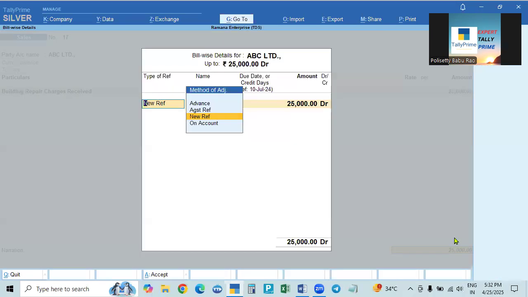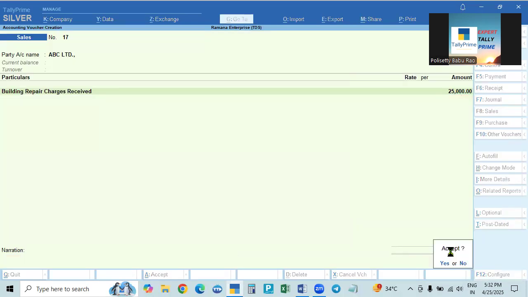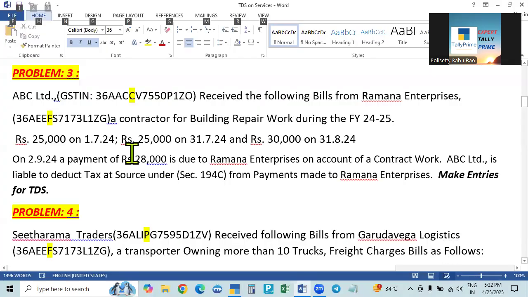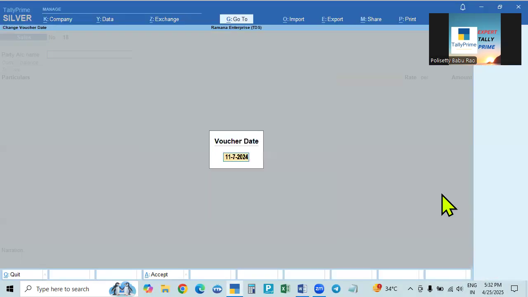So just enter the new bill. This is the number of the sales invoice. Okay, accept. And then the second one is 31st July.